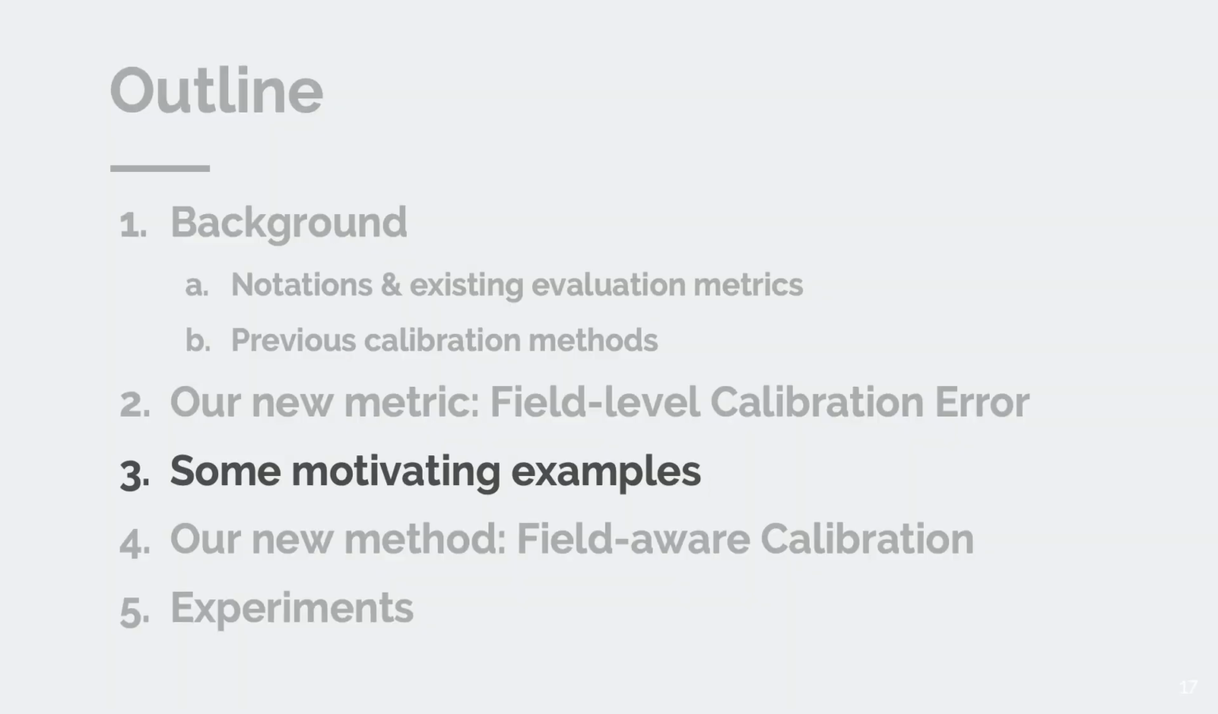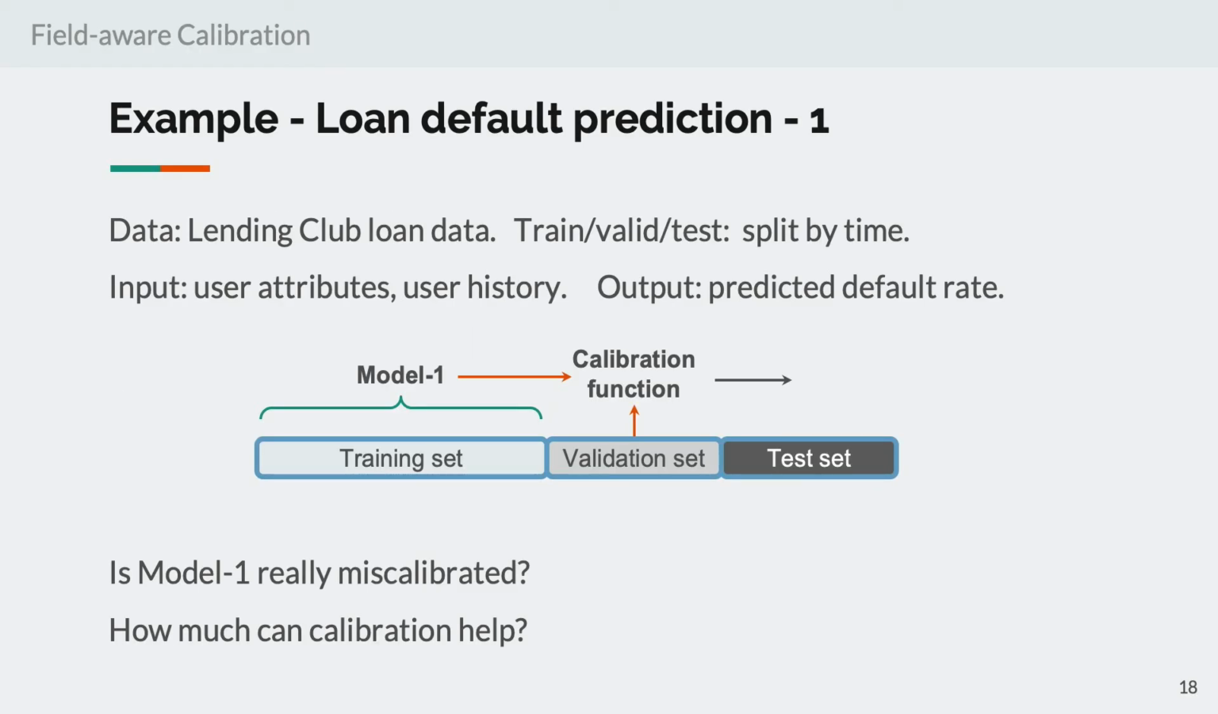Now we are going to show some motivating examples. Here we have a public dataset for loan default prediction. We want to predict the default rate given the user's attributes and loan histories. Here the field z for field level calibration error is which state the user lives in. We will compare the original Model 1 with the calibrated predictions given by Platt scaling and isotonic regression. By showing this dataset, we would like to demonstrate how severe miscalibration can be.